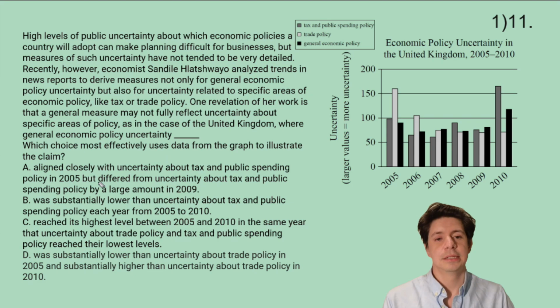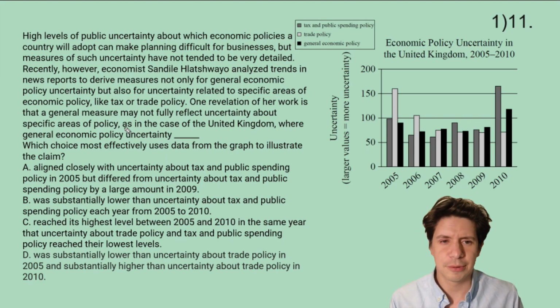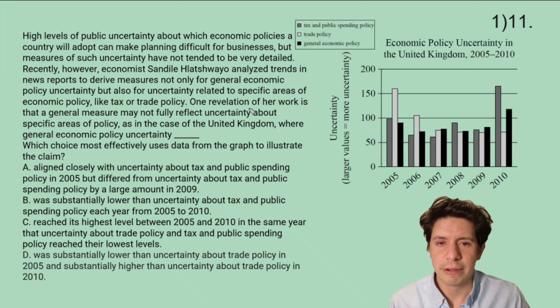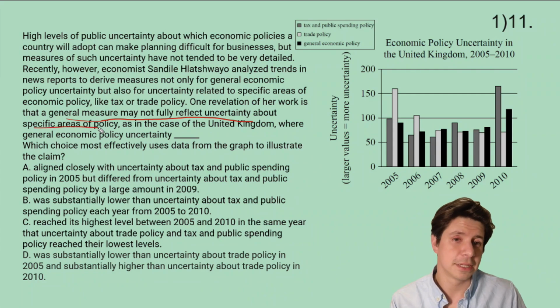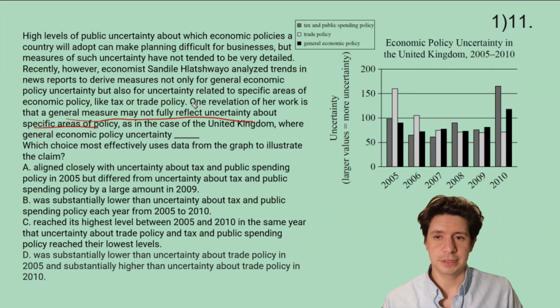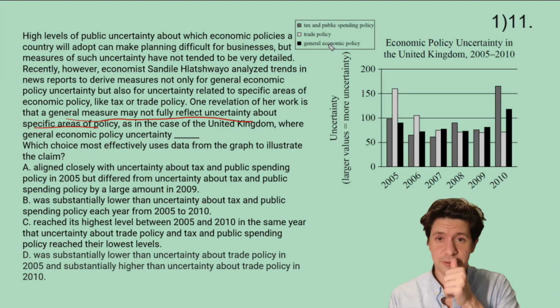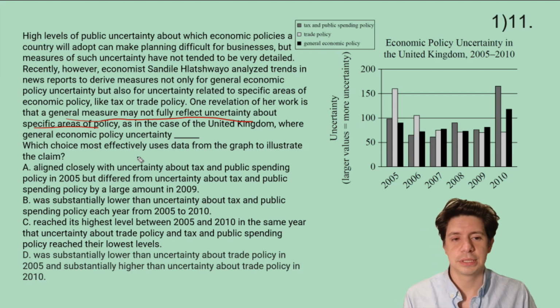So here, sometimes you can read the answer choices and then go back to the claim. I'm going to look at the claim here. It's not a rigid system, you have a little bit of leeway in what you do. So her revelation is her claim, and it's that a general measure may not fully reflect uncertainty about specific areas of policy. So there's some sort of difference between general anxiety or uncertainty and specific uncertainties. We have this chart here where the darkest is general, the lightest is trade, and the gray is tax and public spending. So let's look at our choices.